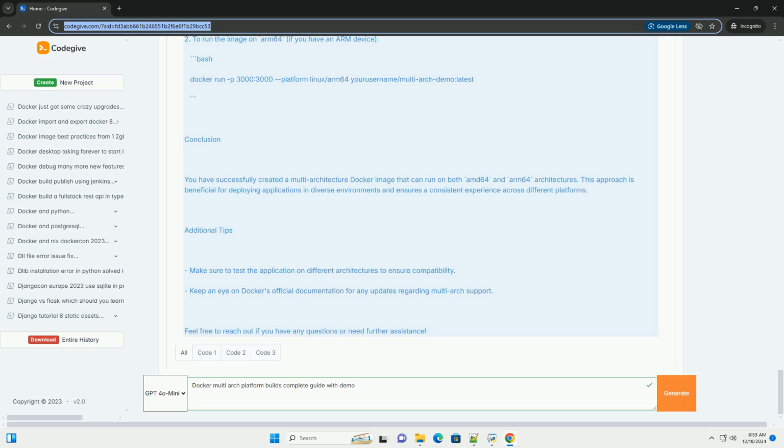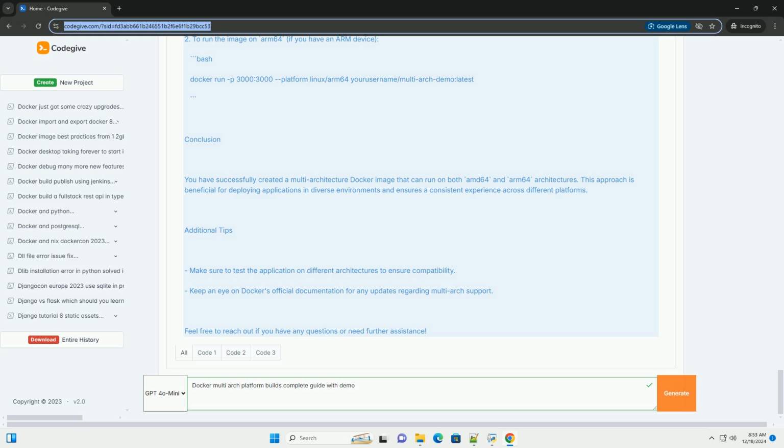Step 2, build multi-arch image. Now that we have our simple application and Dockerfile, we can build a multi-architecture image. 1. Enable experimental features, if not already enabled. Add the following to your Docker configuration file, ~/.docker/config.json. JSON: experimental: enabled. 2. Create a new builder instance, if you haven't already. Bash: docker buildx create --name mybuilder --use. 3. Inspect the builder to check available platforms. Bash: docker buildx inspect --bootstrap.